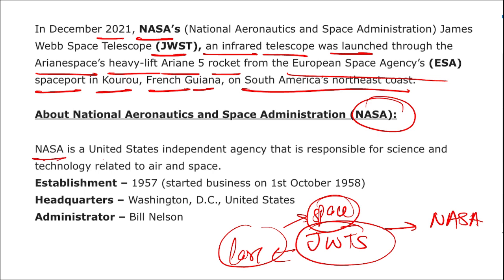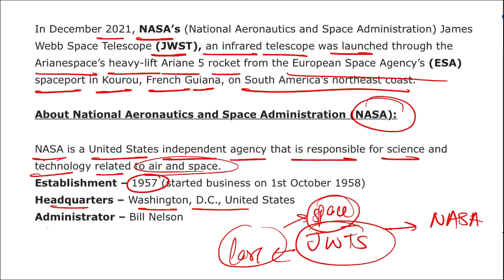Coming back, NASA is a United States independent agency that is responsible for science and technology related to air and space. It was established in the year 1957, alright, and it started its business on 1st October 1958. Highly important, mark this. Similarly, if I ask you where is the headquarters of NASA, it is in Washington DC, USA, and who is the administrator? Bill Nelson is the administrator.